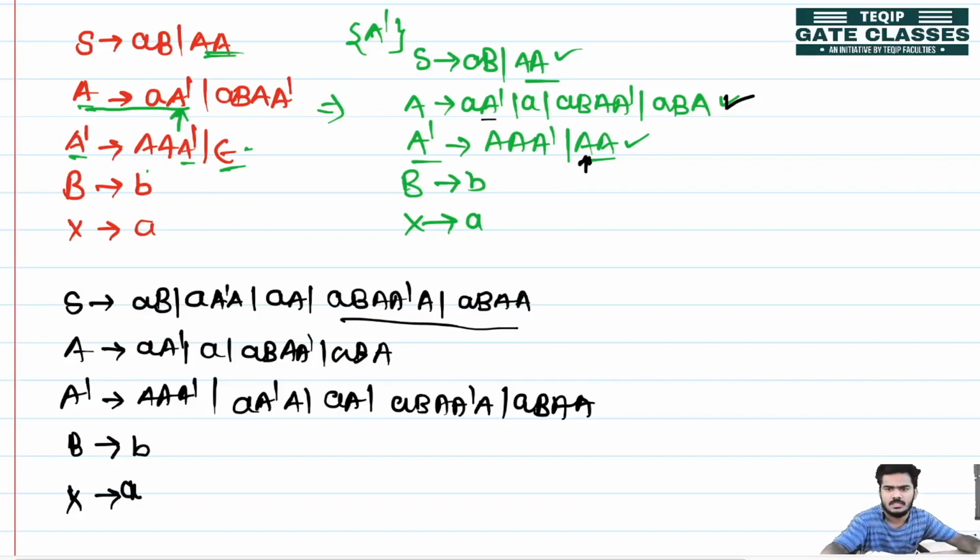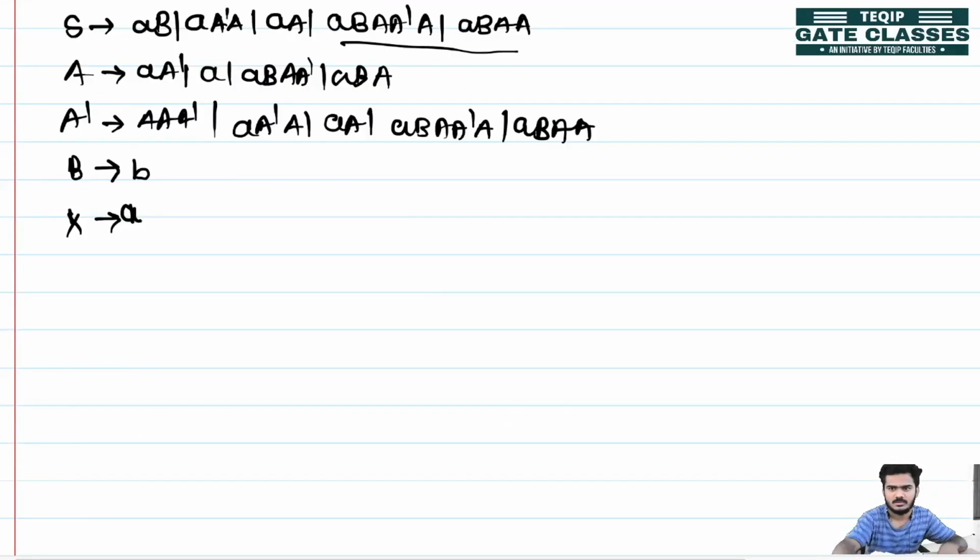Now in this again we will check which are the productions in the GNF form and which are not in the GNF form. Whichever are not in GNF form, again we will convert that into the GNF form. Let's find out. S is producing AB, so first a terminal is there, and after that any number of non-terminals are allowed.